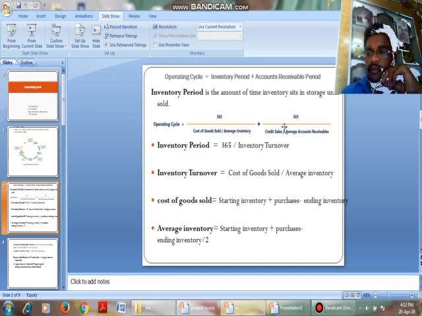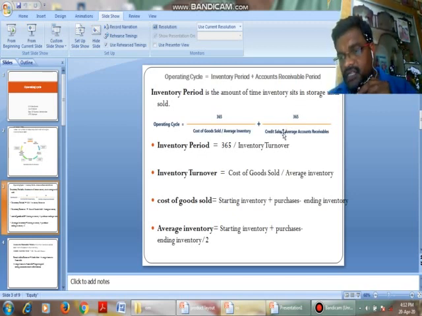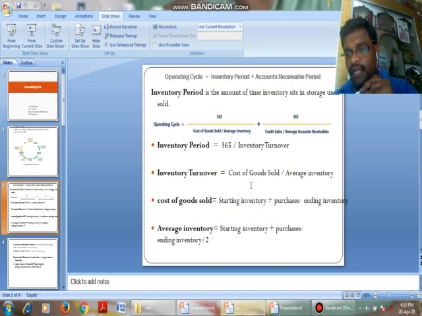Accounts receivable period is nothing but 365, that is per annum, by credit sales. Credit sales we also call net sales. Credit sales by average accounts receivables. Okay, right? Inventory period is nothing but 365 by inventory turnover.